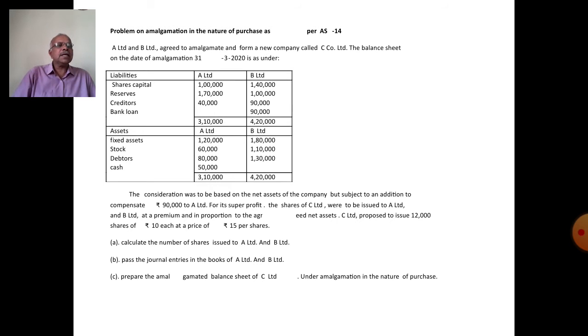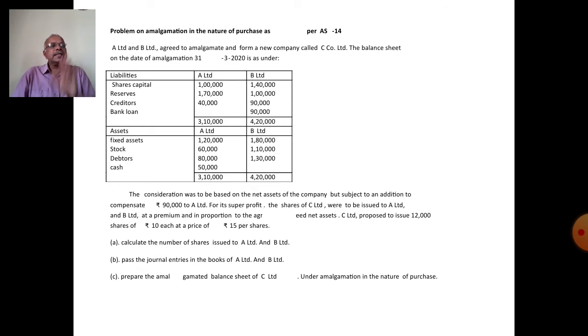The consideration was to be based on the net assets of the company, but subject to an addition to compensate rupees 90,000 to A Limited for its super profit.